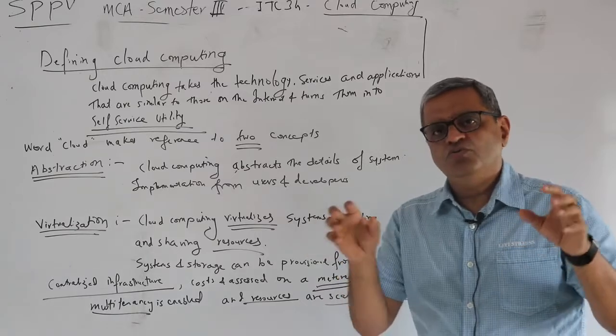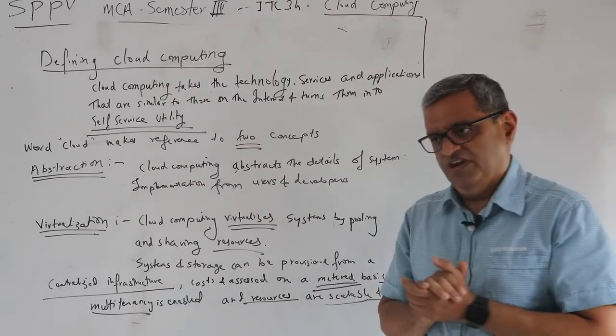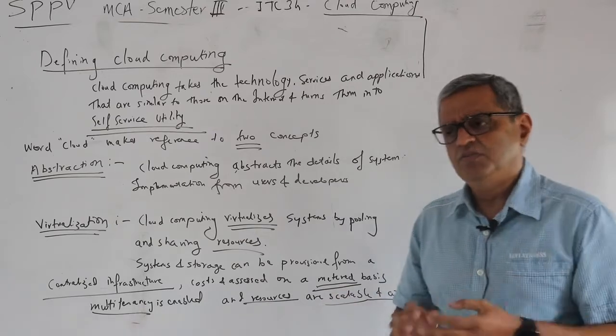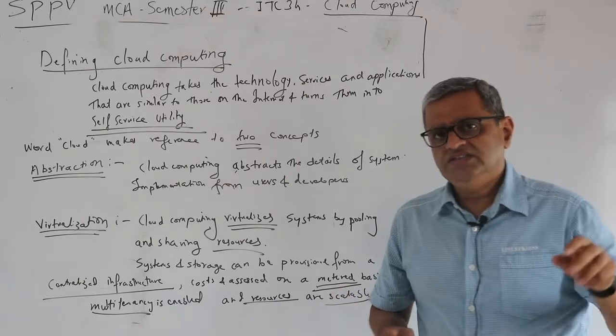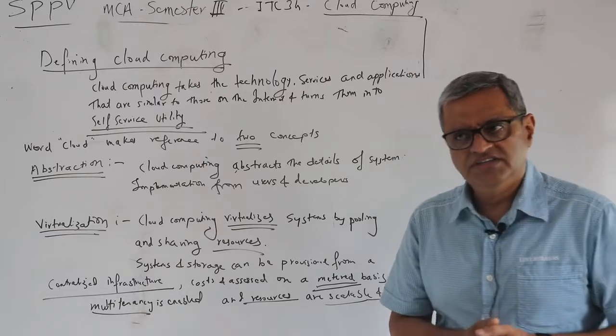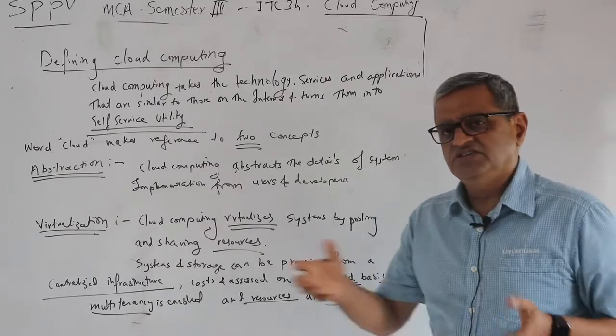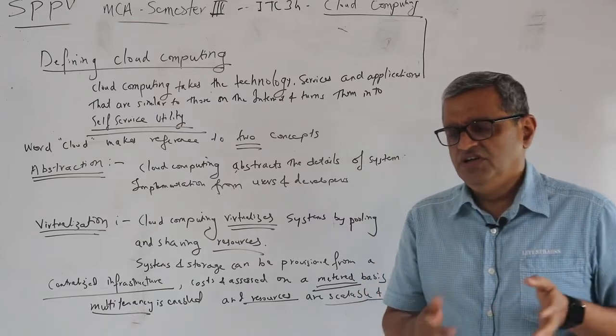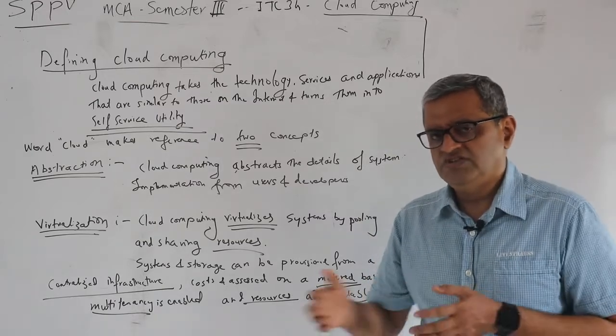Now, what are the key components of that rectangle? There are three key components. One is your secondary storage, which is a hard disk. Second is your primary storage, which is random access memory, that's RAM.